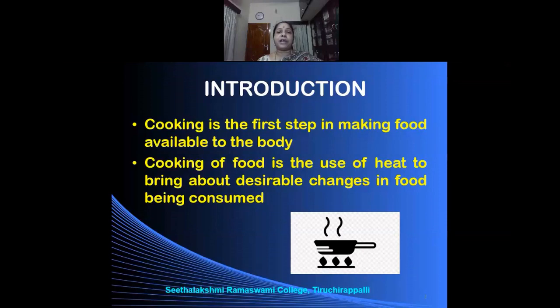So what is cooking after all? Cooking is nothing but we use heat in different ways so that we bring in desirable changes in the food.